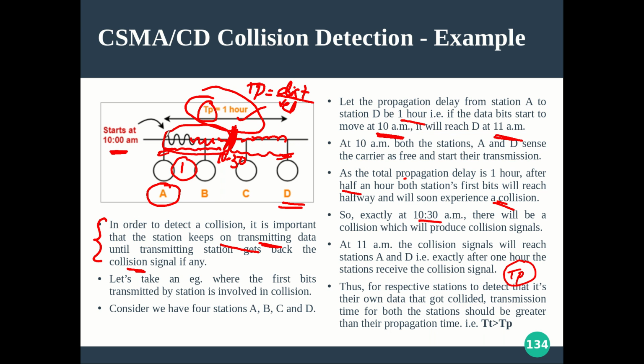For that, the condition is that the frame transmission time TT, the length of the frame divided by bandwidth, should be greater than the propagation time. Why propagation time? Because the collision happened in the middle. Remember one thing, this is just an example I have taken, so this is not a worst case scenario.